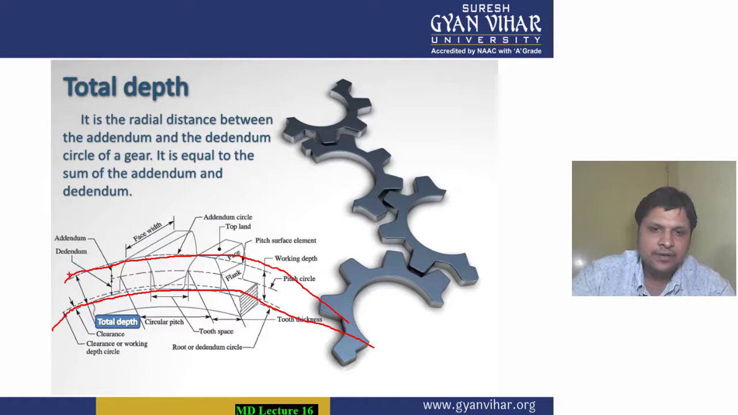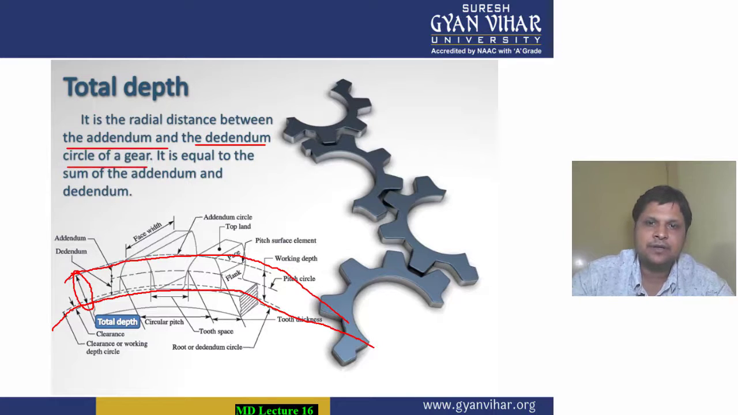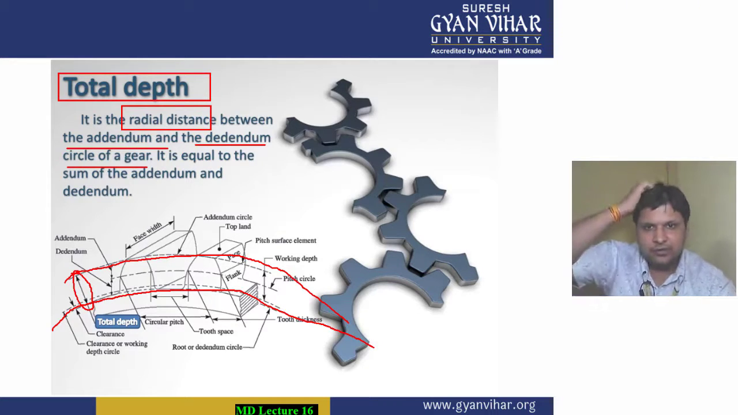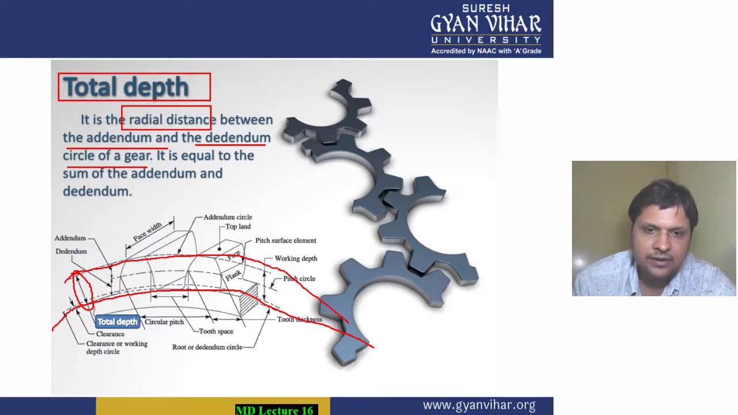And the radial distance between the addendum circle and the dedendum circle is known as your total depth. It is equal to the sum of addendum and dedendum. All right.